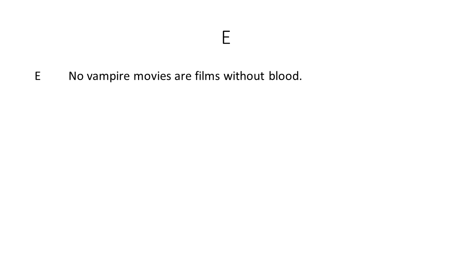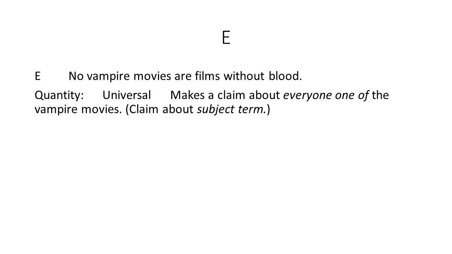Next we have our type E, no vampire movies are films without blood. Again, the quantity is universal. It makes a claim about every one of the vampire movies, so it's a claim about the subject term again. And it says that every one of those vampire movies is not a film without blood.